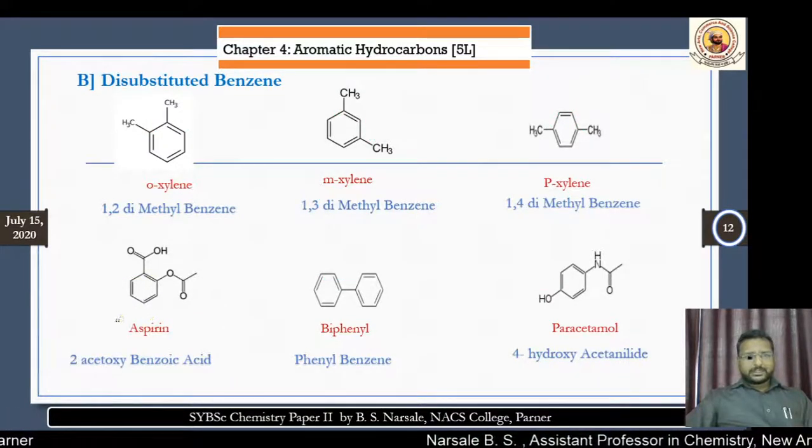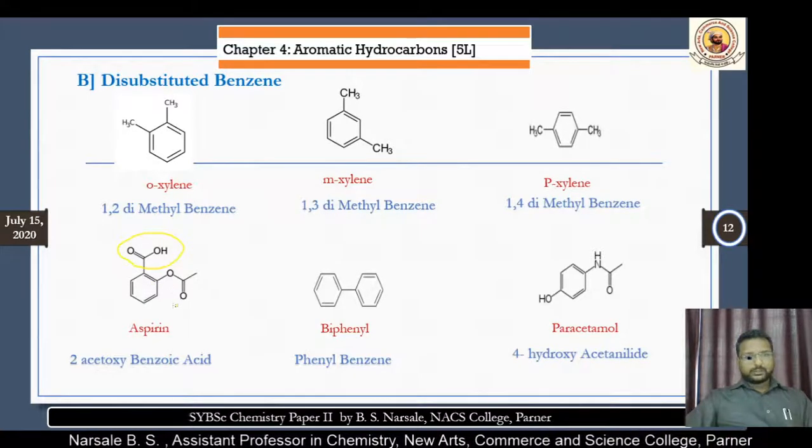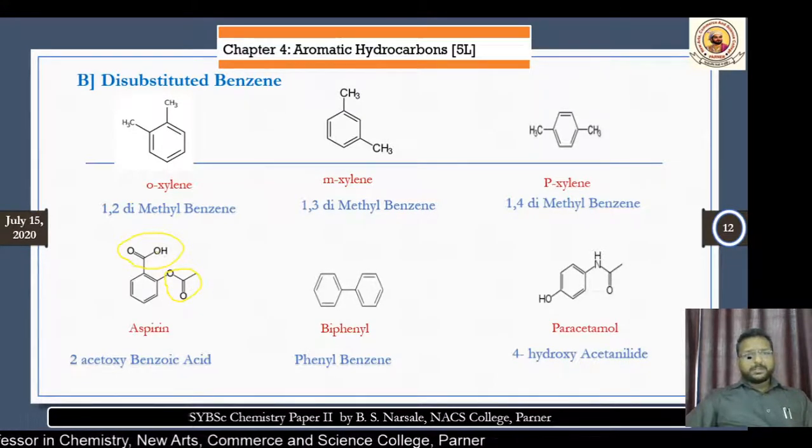Now look at another example. These have different groups. Here one group is COOH and the second group is OCOCH3. What is the difference between these two? Are they the same? No, they are different.